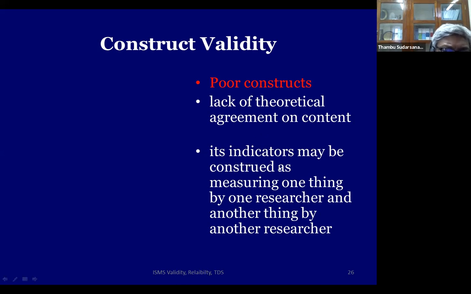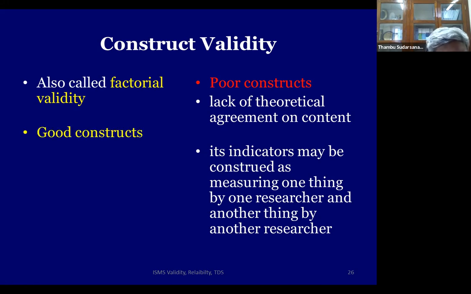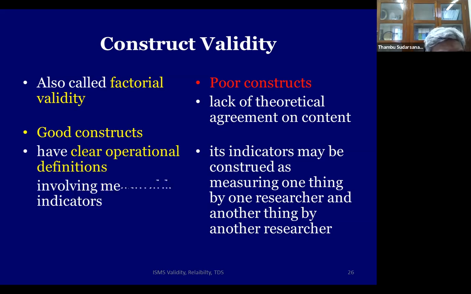So then the questions which you make, or the indicators which you think are measuring one thing, what one researcher understands will be quite different from another researcher's understanding of the same thing. So this is also called factorial validity. Good constructs, on the other hand, have clear definitions and there are measurable indicators. I know that this may sound confusing to you, but just remember that construct validity talks about a construct, about a situation. You must understand the overall story of what you're trying to tell. The next slide will make it clear.